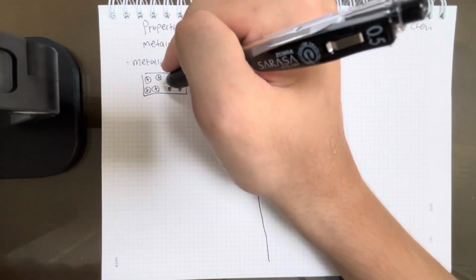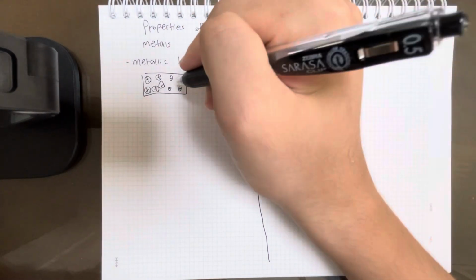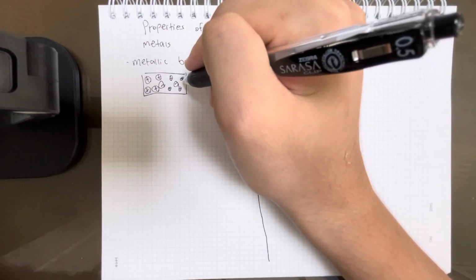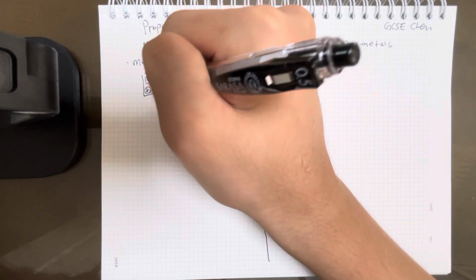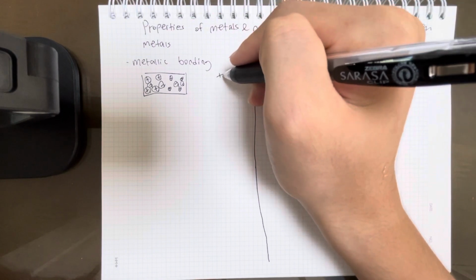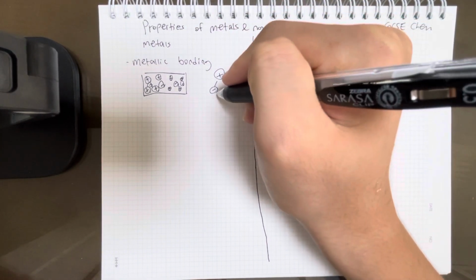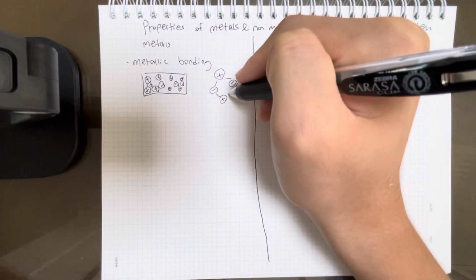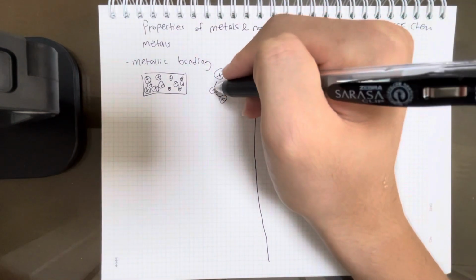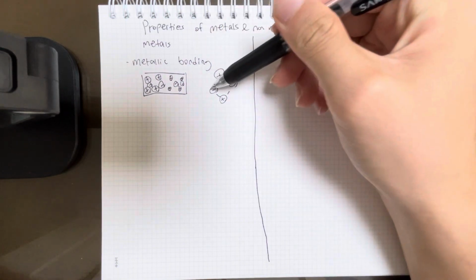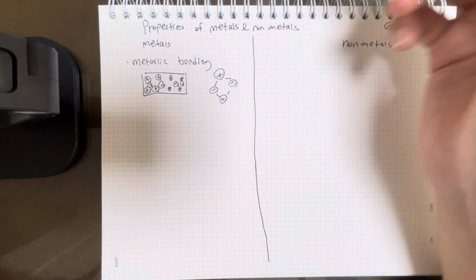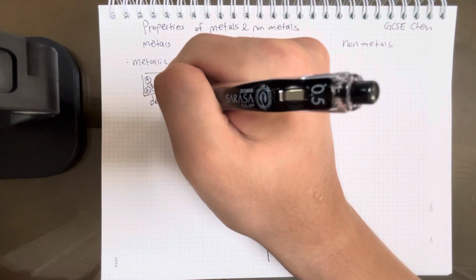So what happens is these electrons that are negatively charged aren't fixed around a single atom. So, for example, there could be a positive proton atom and a negative electron, positive proton, negative electron. So one electron can be attracted to more than one atom. So this is what we call delocalized electrons.